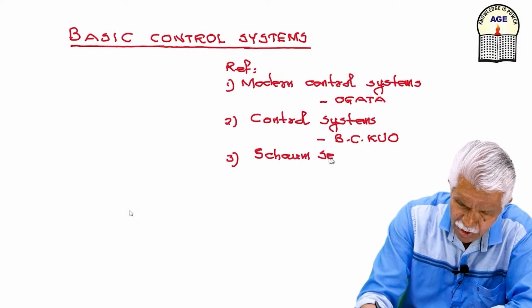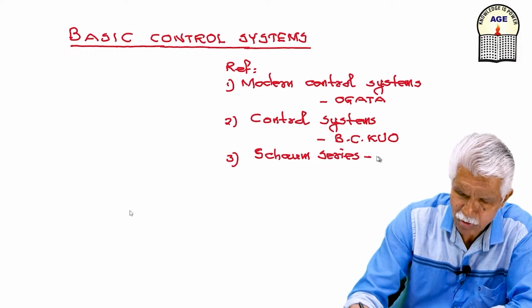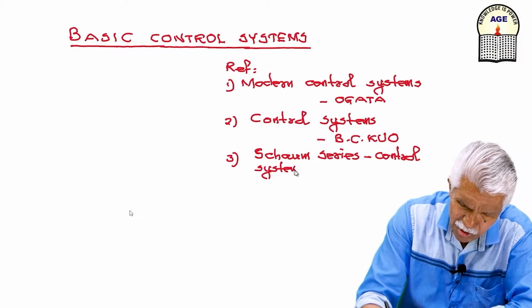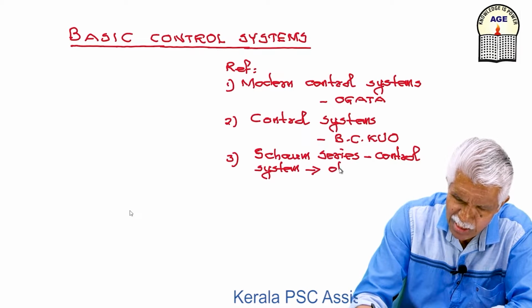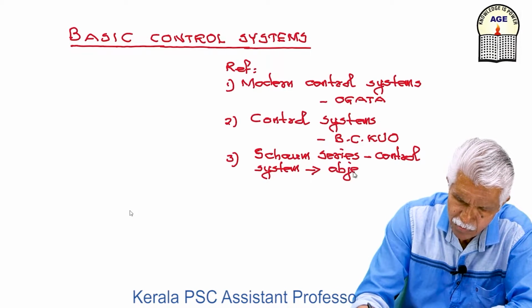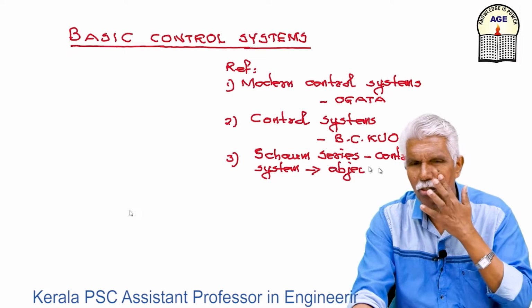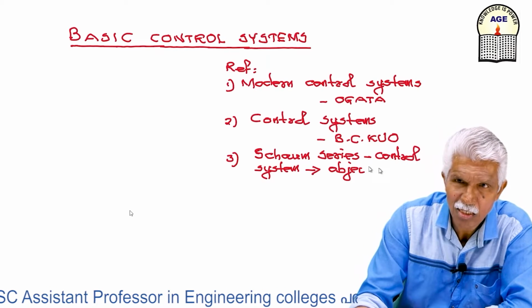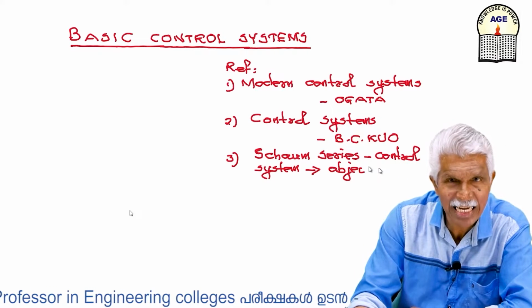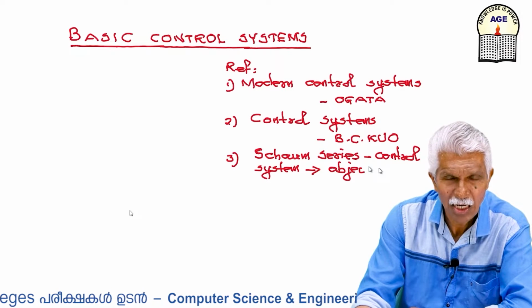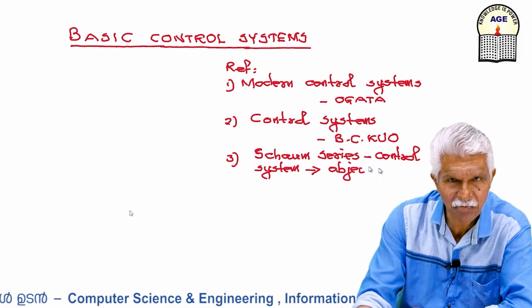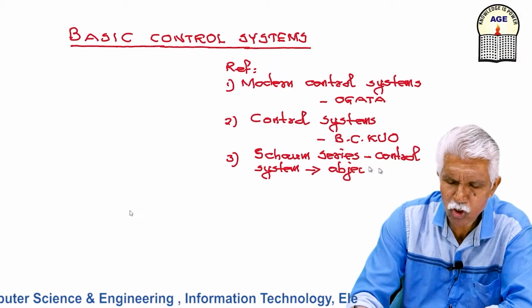Schaum series, Control Systems. This is going to be useful for objective type questions and numericals. Those who are preparing for competitive examinations, the GATE examination, PSC exams or central government public service exams can make use of all these books.